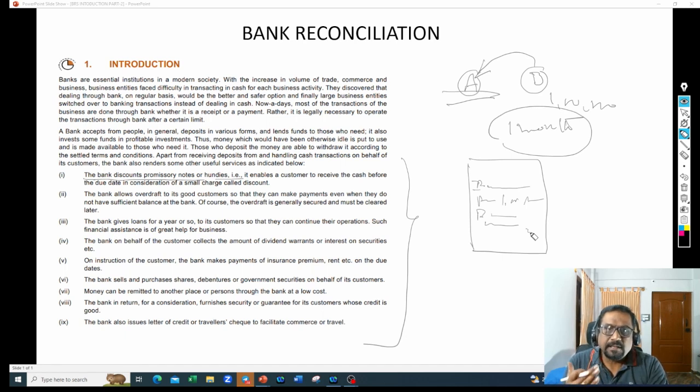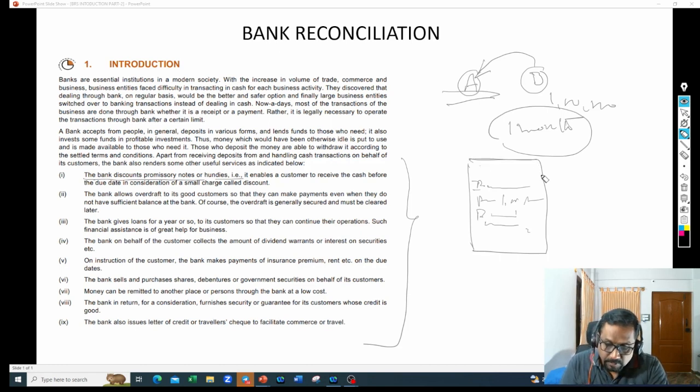Whenever I demand, B agreed to pay this amount. Then B will say, yes, I accept. I'll pay this amount to A on demand, or to A or to the bearer of this document. Bearer of this document means whoever brings this document to me, I will pay this amount to them on demand or on the due date.